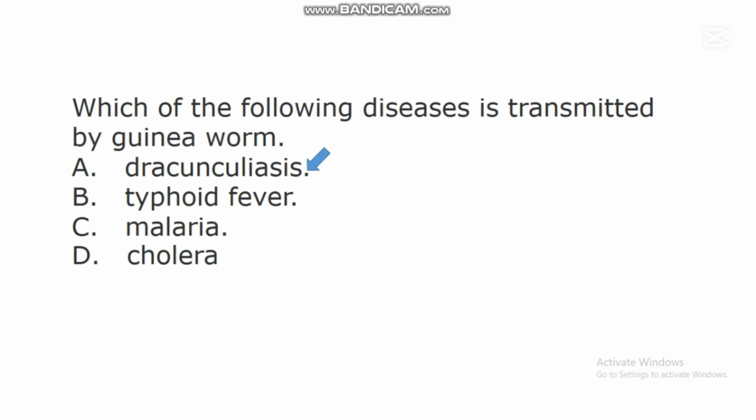Dracunculiasis is a nematode disease transmitted by this nematode called guinea worm. So this disease affects human beings, and when guinea worm gets into the body system of a human being, it will cause this disease called dracunculiasis.